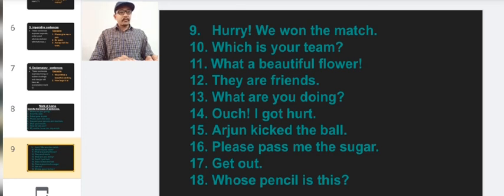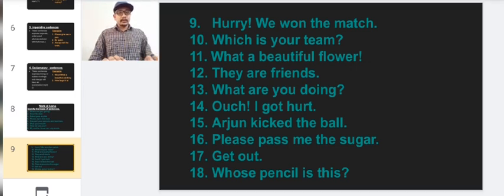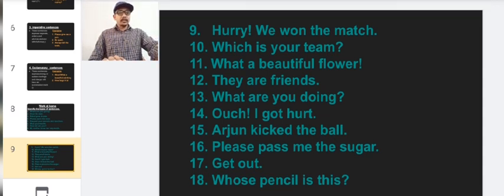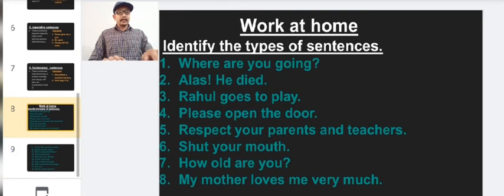12th one, they are friends. 13th one, what are you doing? 14th one, ouch, I got hurt. 15th one, Arjun kicked the ball. 16th one, please pass me the sugar. 17th one, get out. 18th one, whose pencil is this? Total 18 sentences are there. We have to just identify what type of sentence each one is.